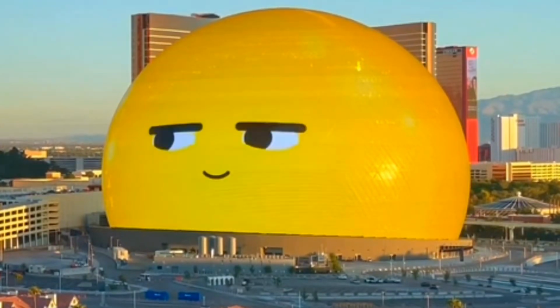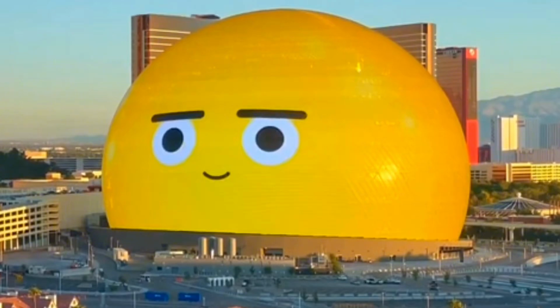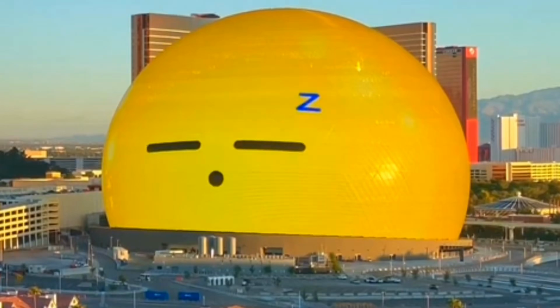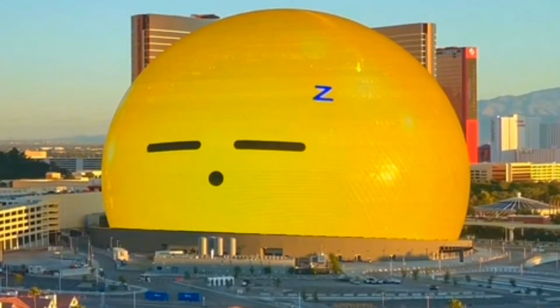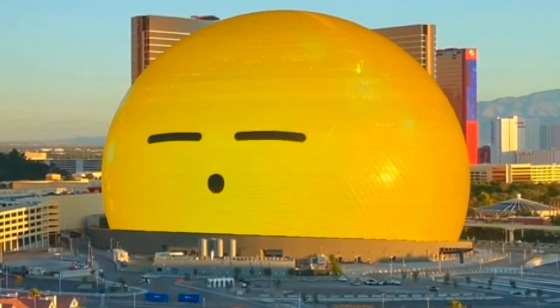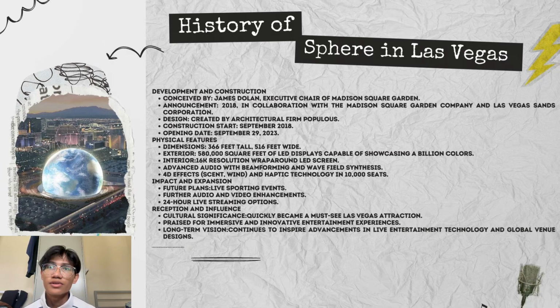It stands at around 366 feet tall with a width of 560 feet. The exterior of the Sphere holds 580,000 square feet of LED displays capable of showing a billion colors. Meanwhile, the interior of the Sphere has a 16K resolution wrapped-around LED screen. It is equipped with advanced audio with beamforming and wave field synthesis. It also has 4D effects, such as scent and wind, and haptic technology in 10,000 seats. For future plans, it will be a staple to hold live sporting events. It will be upgraded with further audio and video enhancements, and will have 24-hour live streaming options.